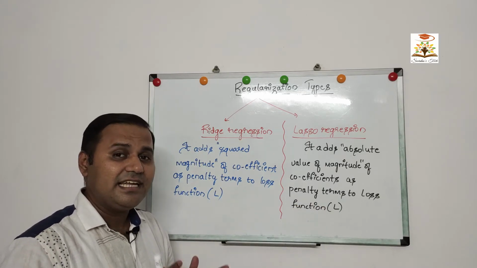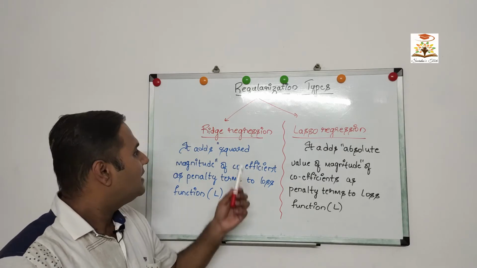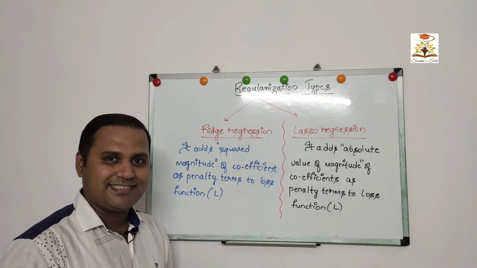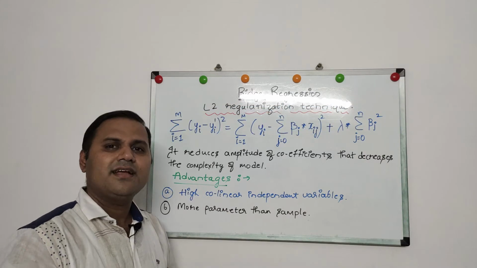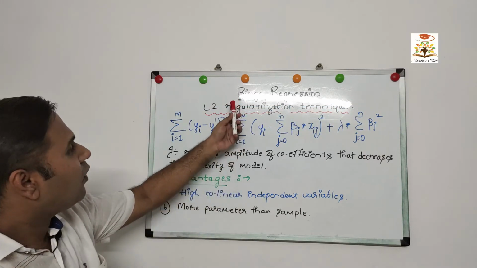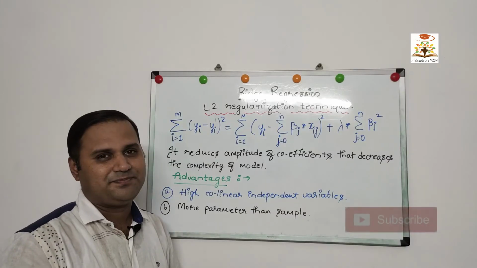Let us understand in depth the theoretical formula for ridge and lasso regression. Ridge regression is also known as the L2 type of regularization technique.